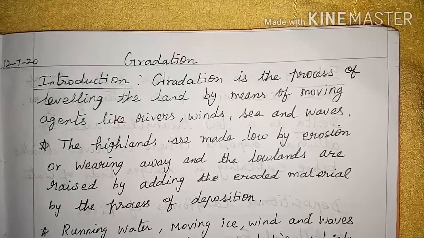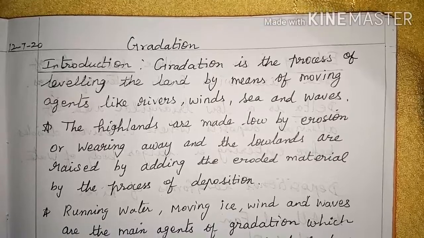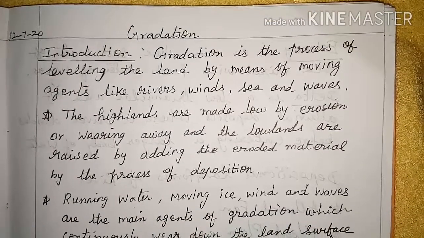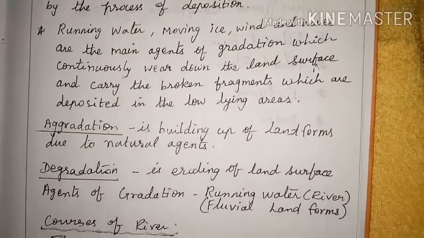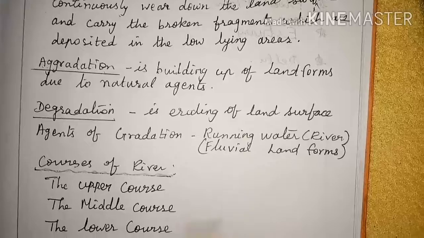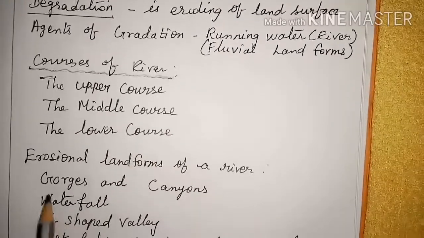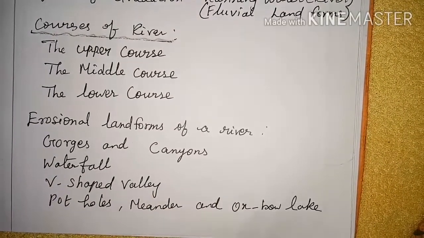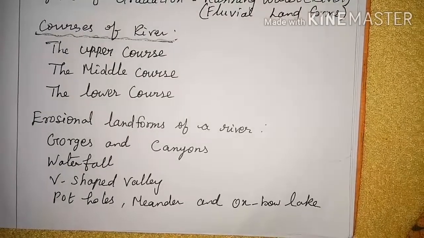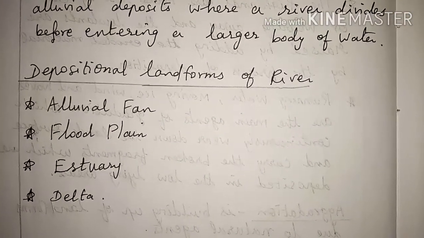Let us recall the gradation process. Gradation is a process of leveling the land by means of moving agents like rivers, winds, sea and waves. Agents of gradation: running water, the river. Fluvial landforms and courses of river: the upper course, the middle course, the lower course. Then erosional landforms of a river: gorges and canyons, waterfall, V-shaped valley, potholes, meander and oxbow lake. Depositional landforms of river: alluvial fan, floodplain, estuary and delta.